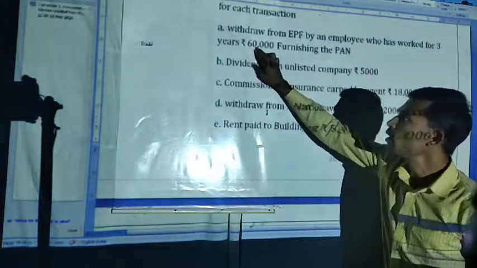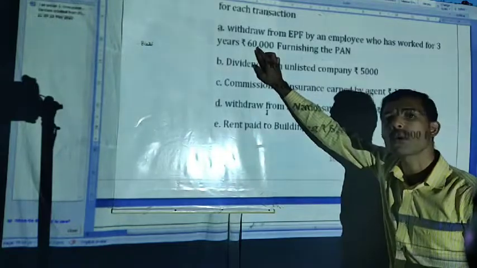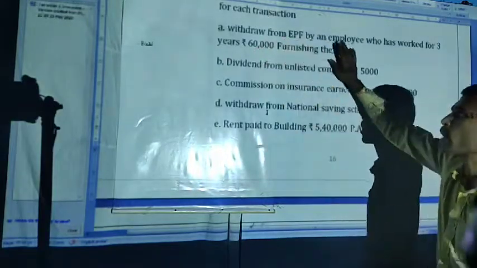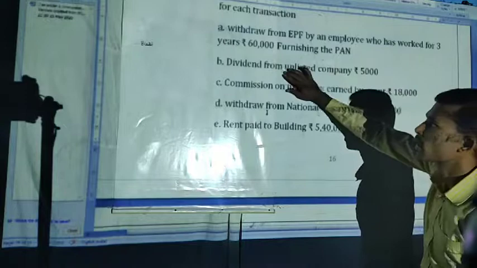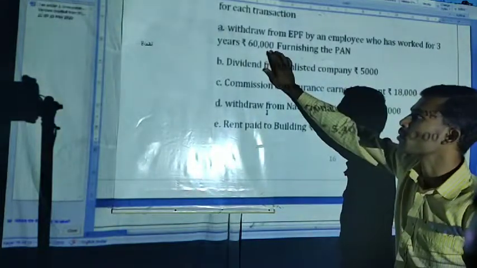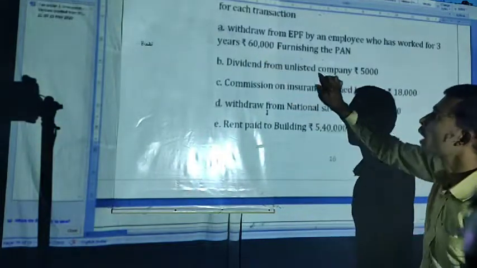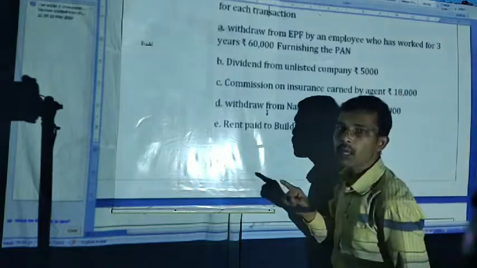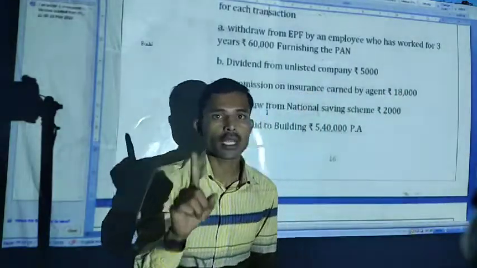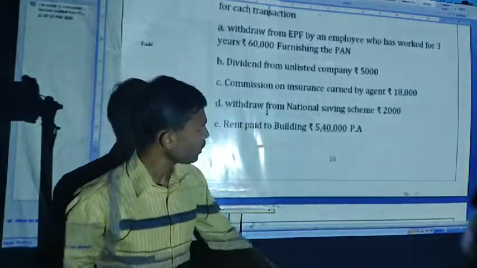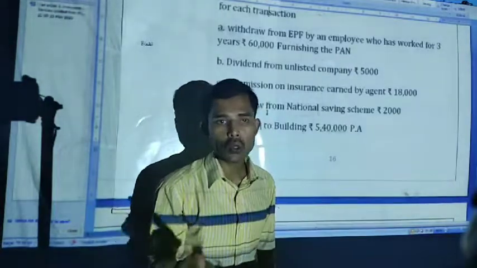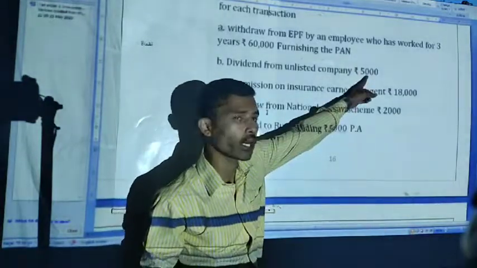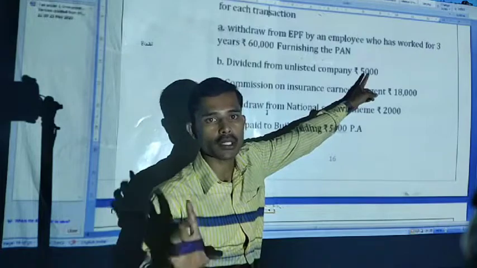Right, here the amount is how much? 60,000. It is more than the threshold limit, so it will attract TDS at 10%. 60,000 into 10%, 6,000 will be the TDS. Dividend from unlisted company, under section 194. Up to 2,500 no TDS, but here the amount is 5,000. Hence it attracts 10% TDS.